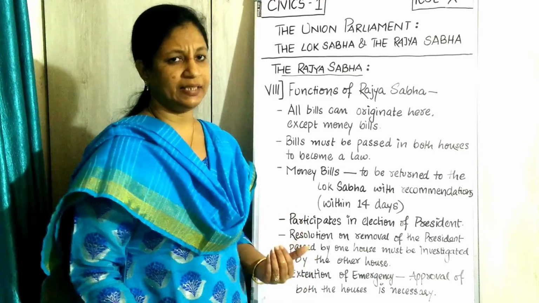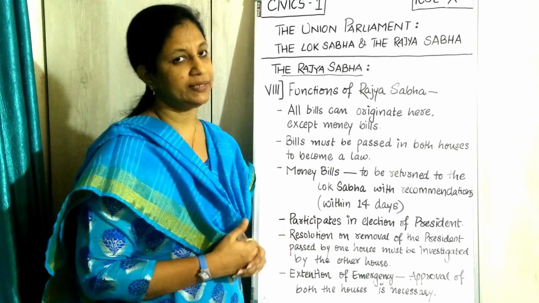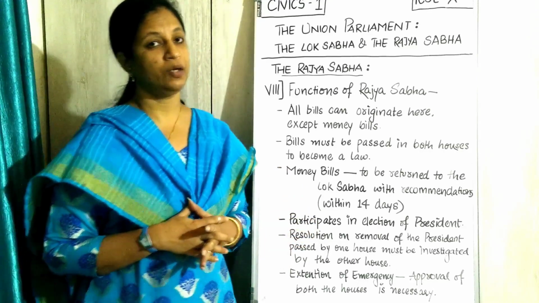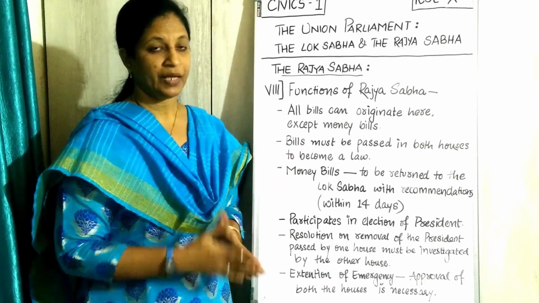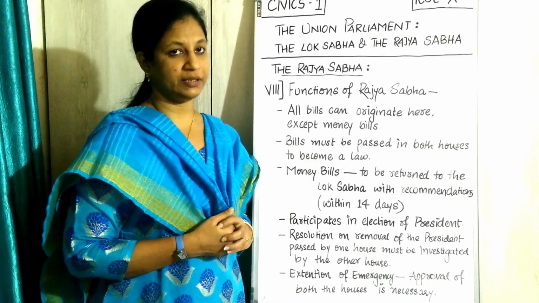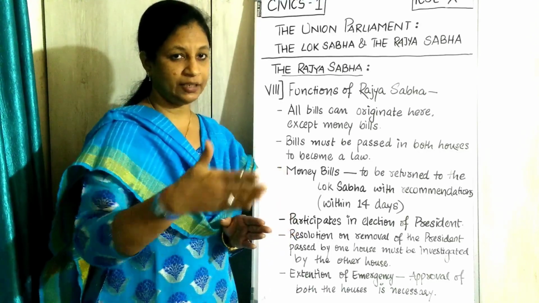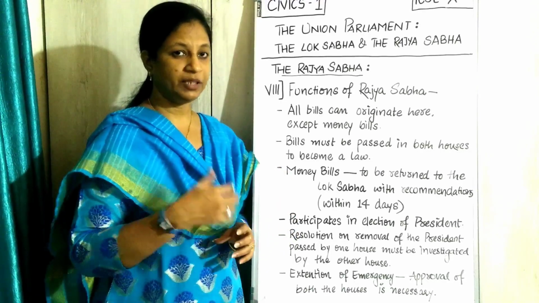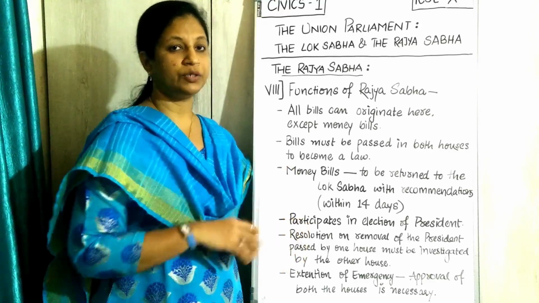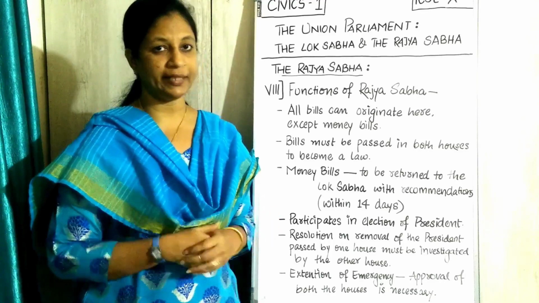Whenever you discuss anything, sometimes you have the Rajya Sabha getting included, sometimes only the Lok Sabha is included, but final to final, when it has to become a law, both are included. And in this part here, it is extension. When any kind of emergency comes and you are not able to stop your tenure for 5 years and extension is going on, emergency में जब हमारा tenure extend होता है, then both the houses should have the approval. Then they'll discuss and they will give the extension part.